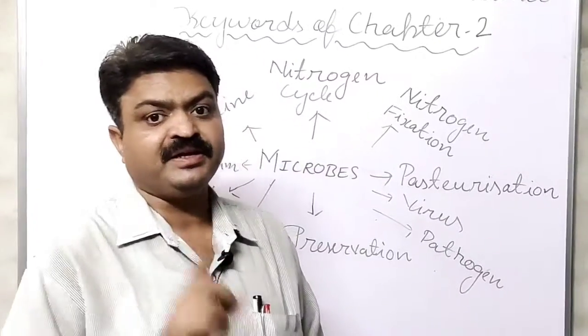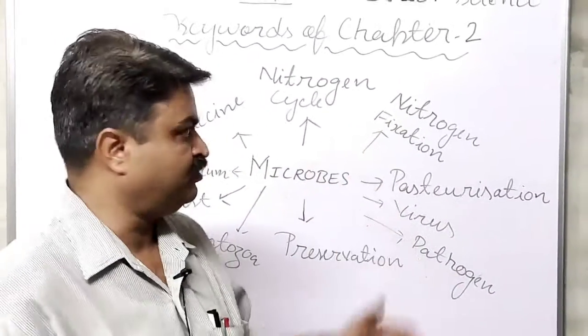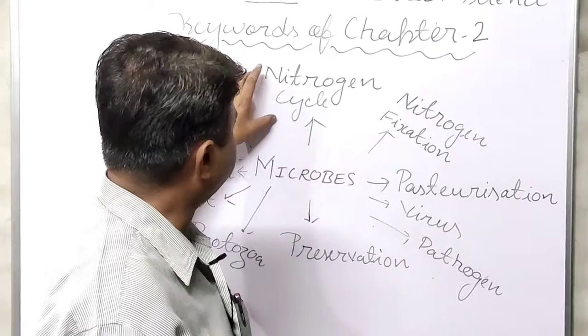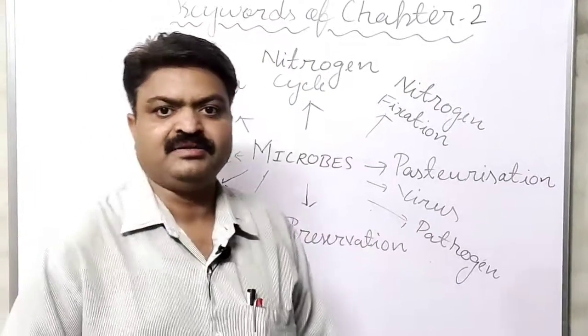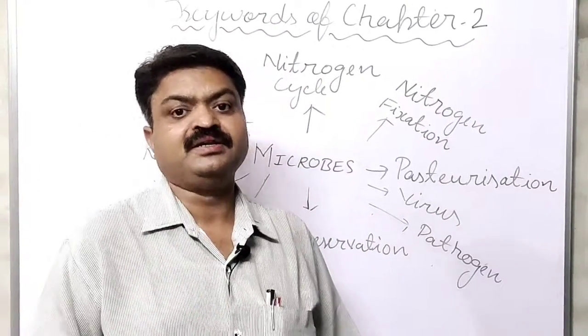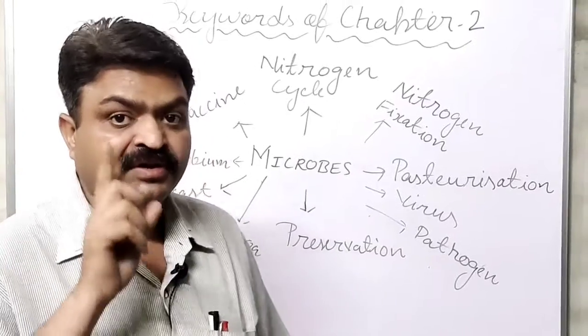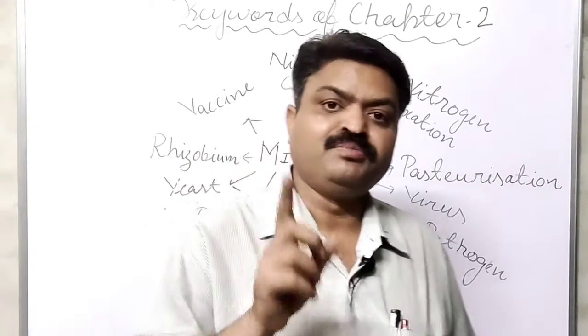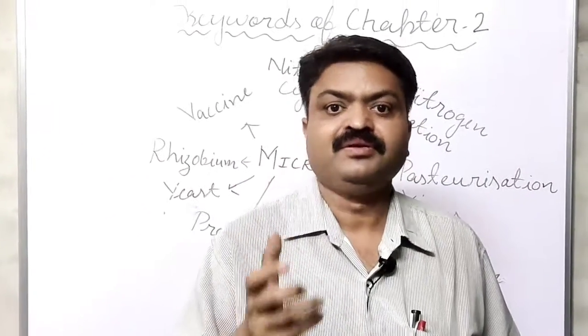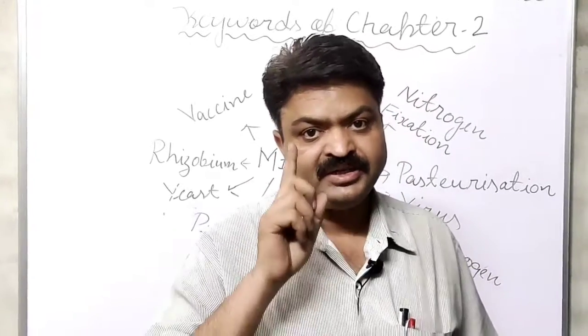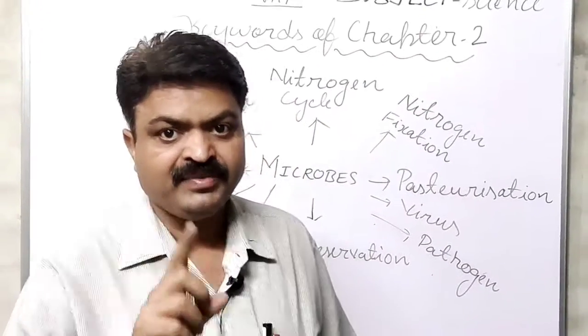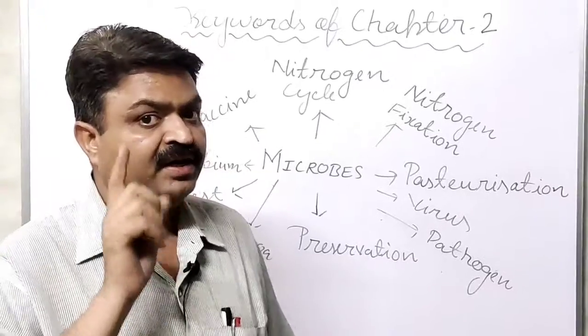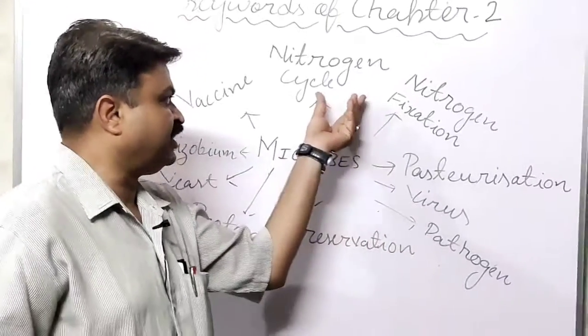Today we will discuss the remaining keywords of chapter 2. Yes student, now we will discuss the nitrogen cycle. The nitrogen cycle is an important cycle, student, that helps to maintain the nitrogen in the atmosphere. Means nitrogen is maintained in the atmosphere with the help of the nitrogen cycle.